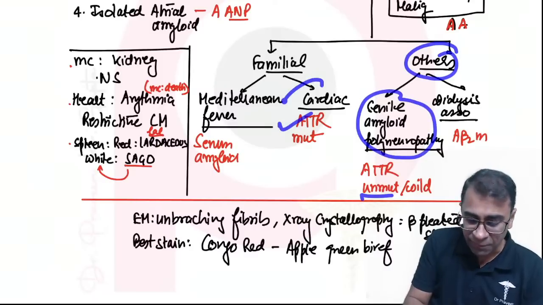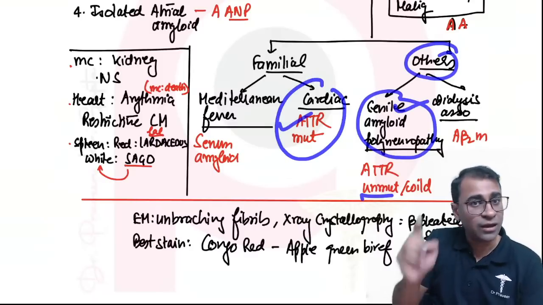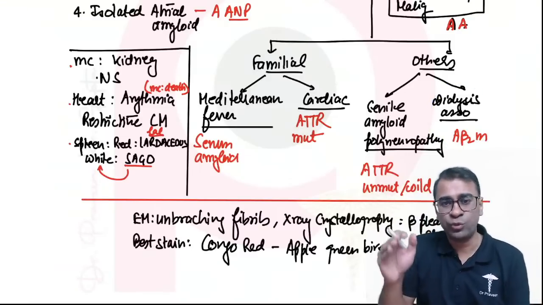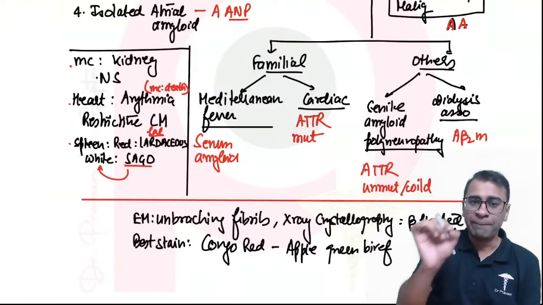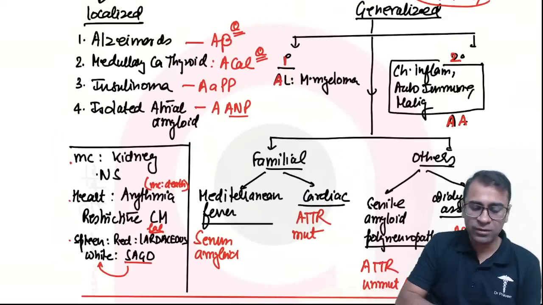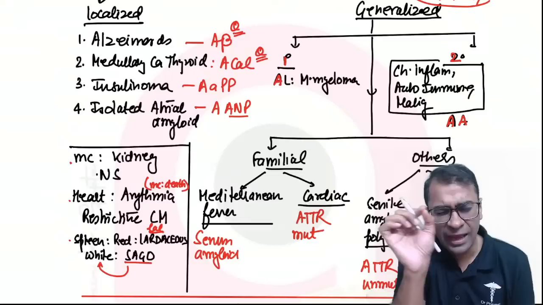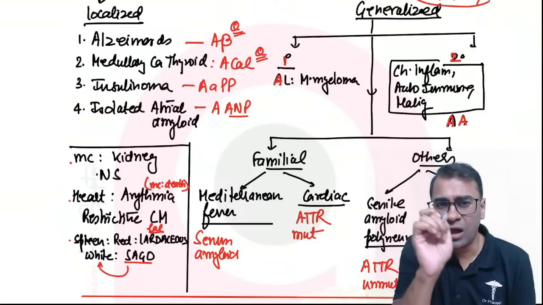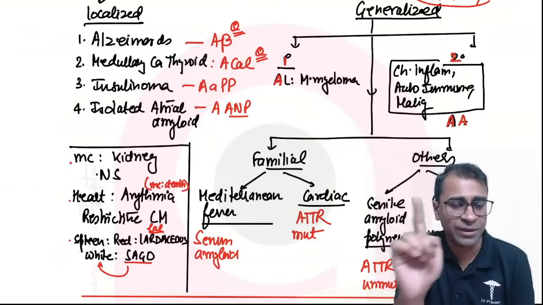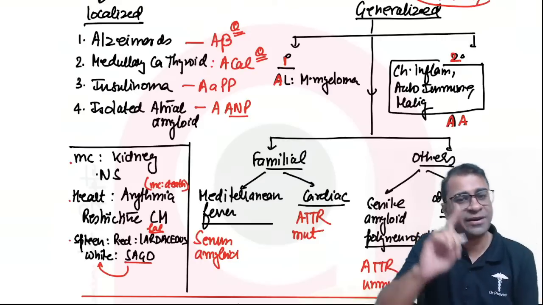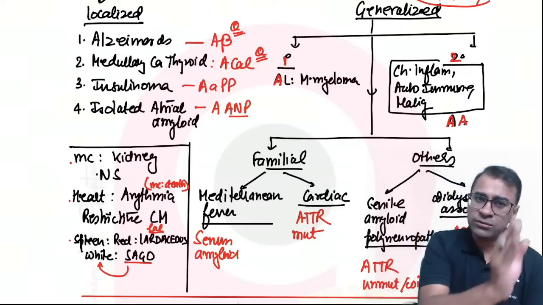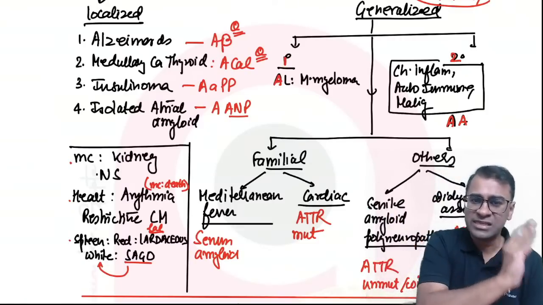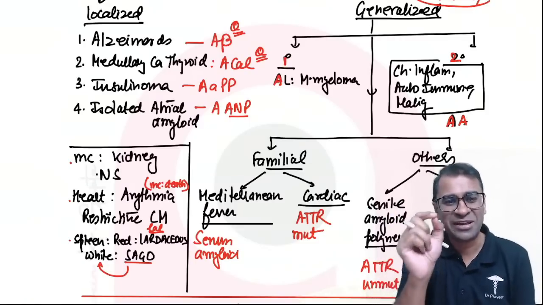Remember: familial mutation type, senile not mutation type, and there is dialysis associated, which is A beta 2M. So again remember, Alzheimer A beta, MCT ACAL, insulinoma AAPP, isolated atrial ANP, primary single A, secondary double A, ATTR mutation familial, ATTR normal senile form, Mediterranean fever serum amyloid, and dialysis A beta 2M.